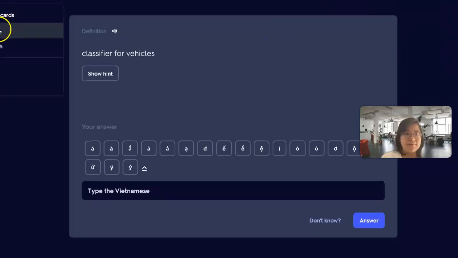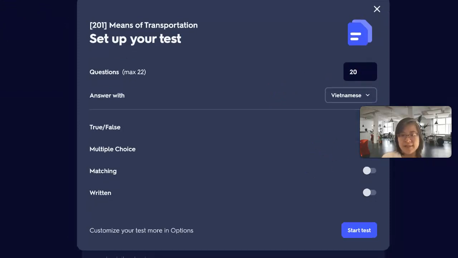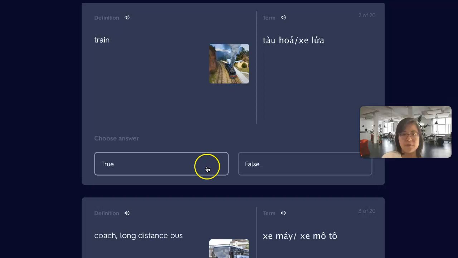Another feature that I find pretty cool is test. With test, it's very similar to a simple quiz for students to know if they have learned all the vocabulary in this set. So different types of questions. In this case, it's true, false.